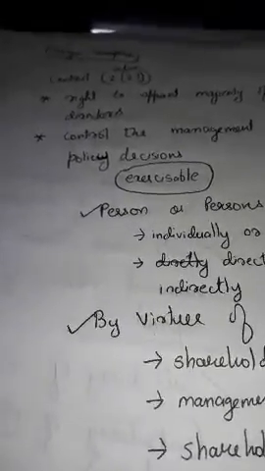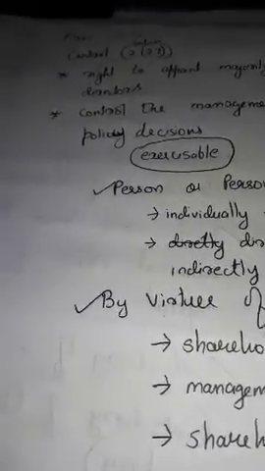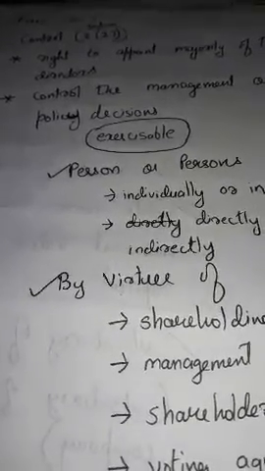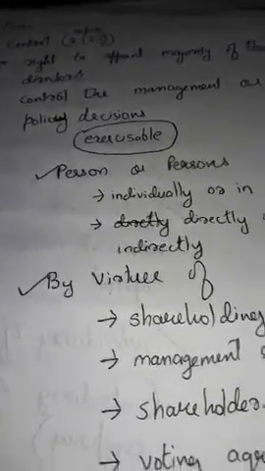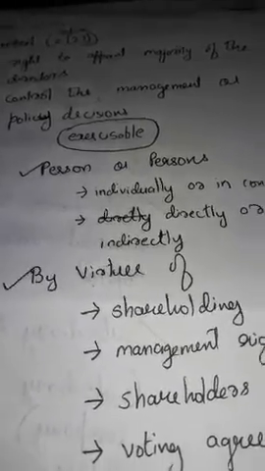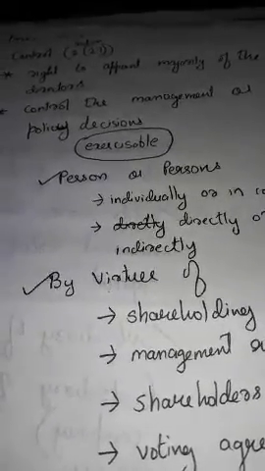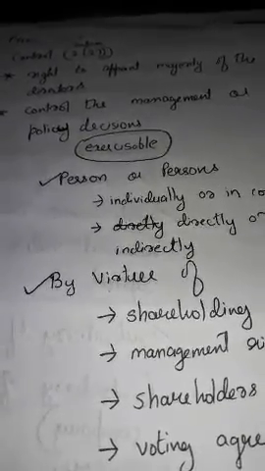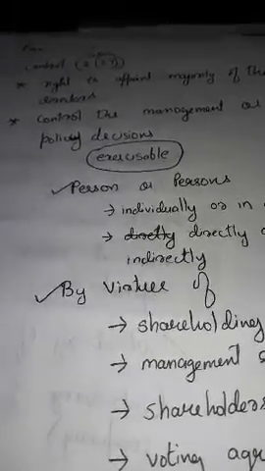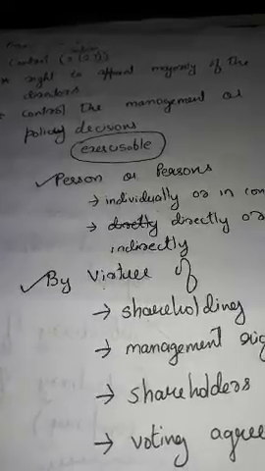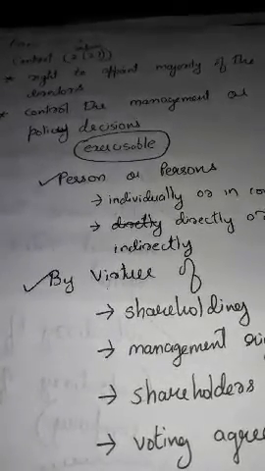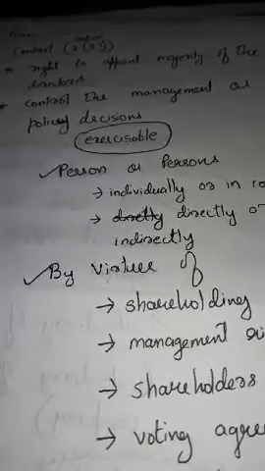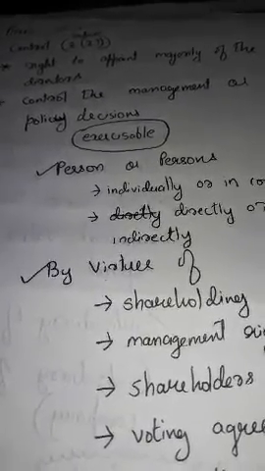Now, what is meant by control? Control is defined under Section 227 of the Companies Act. Control is the right to appoint the majority of the directors. Control also includes the capacity to control the management or policy decisions. And how is that capacity exercisable?